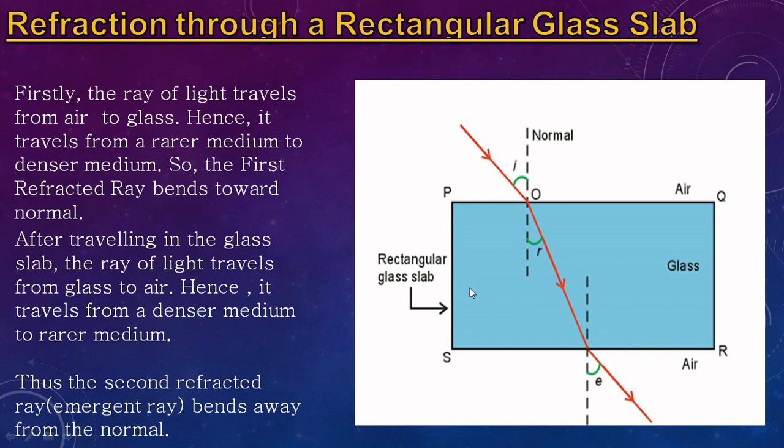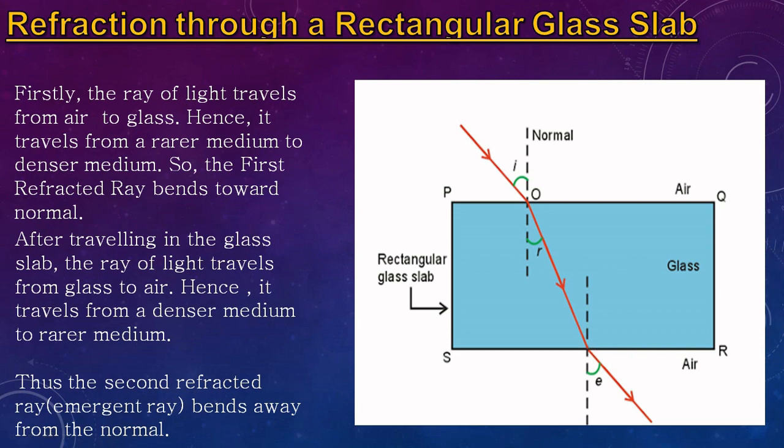In the second case, the light that went inside the glass slab escapes out at this point. Light was inside a denser medium, the glass slab, and it escapes into a rarer medium, the air. When light comes from a denser medium and enters a rarer medium, what happens?